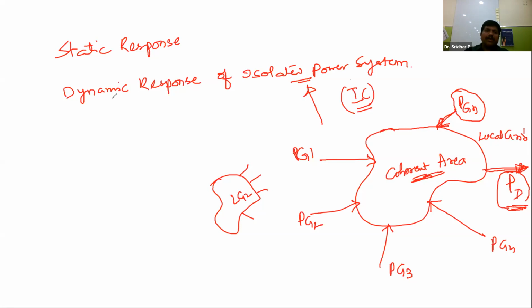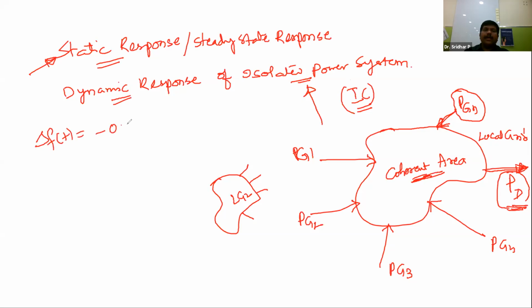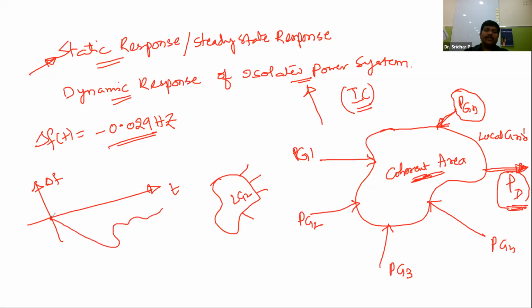So we have observed the dynamic response, and what about the static response? The static response is also called the steady state response of the system. Let me take the static or steady state response first. For a typical generator, we have already calculated delta f of t as minus 0.029 H. This is the time and this is the delta f. Now if you plot a curve between the static frequency and time, the curve is like this.